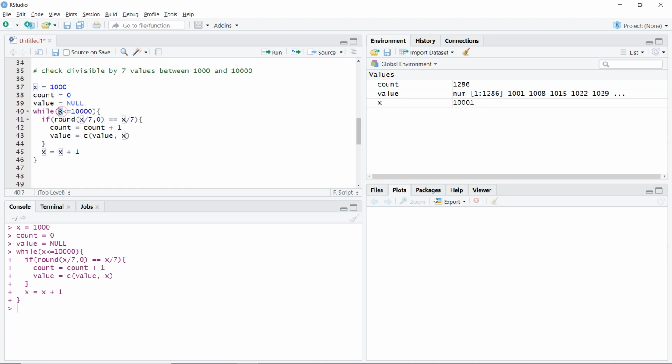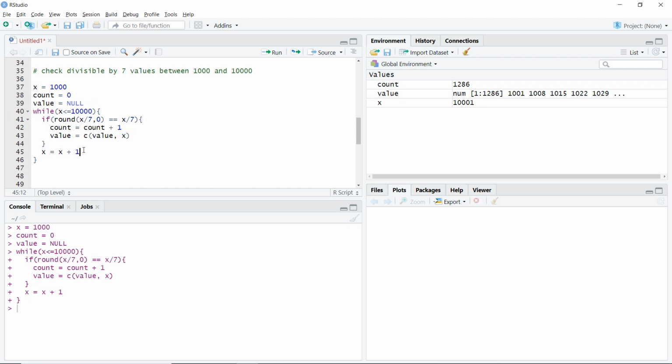Then checked, 1001 was less than 10,000, so it checked again, and it then changed the count, added the count with 1, so it became 1. Then went to value and added that x to the value. Value was null, so now we have one single value.